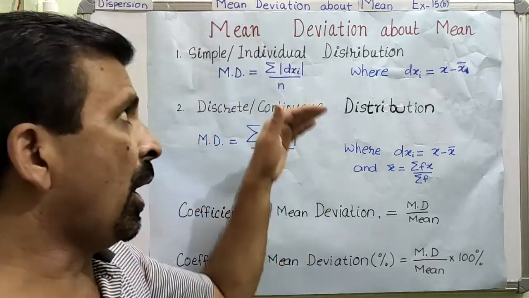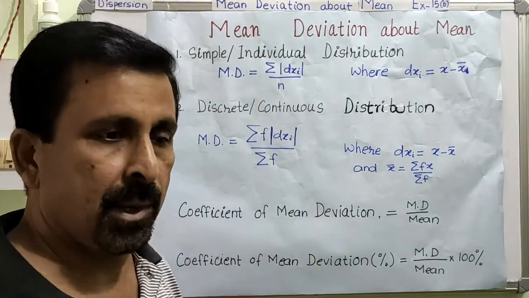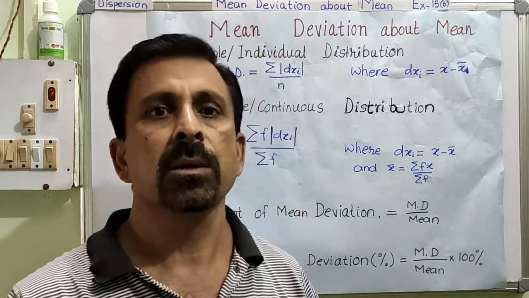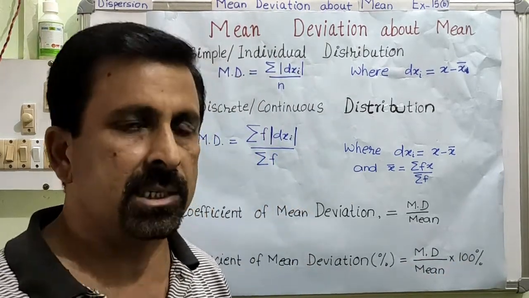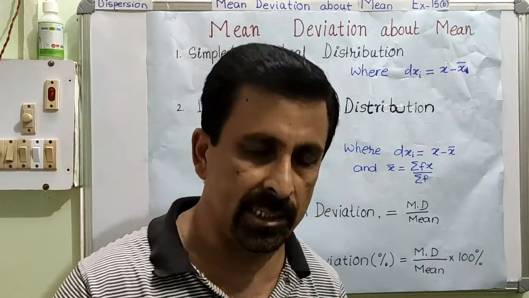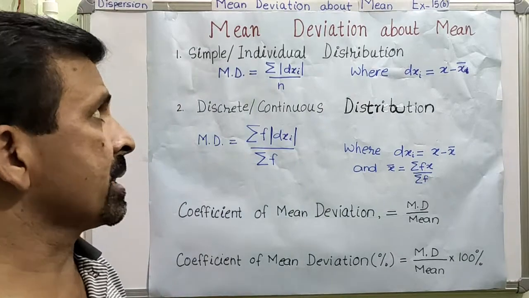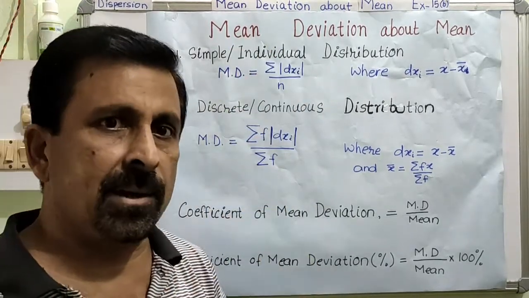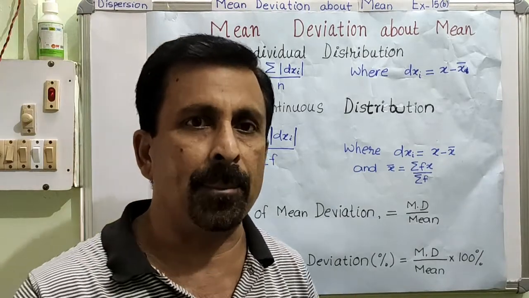We will only learn how to calculate the mean deviation about the mean, for all three different types of data. We know that there are three different forms of data: individual series, which we also call simple distribution, another is discrete series, and the third is continuous series. The most important thing is, for calculating the mean deviation for all three types of data, we need to know the appropriate formula.